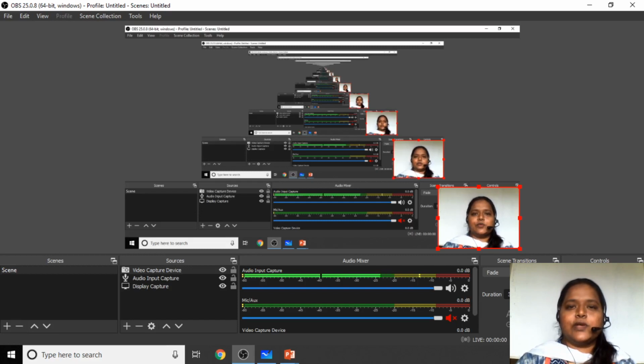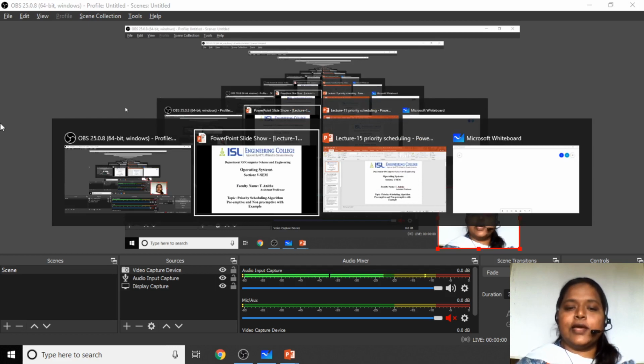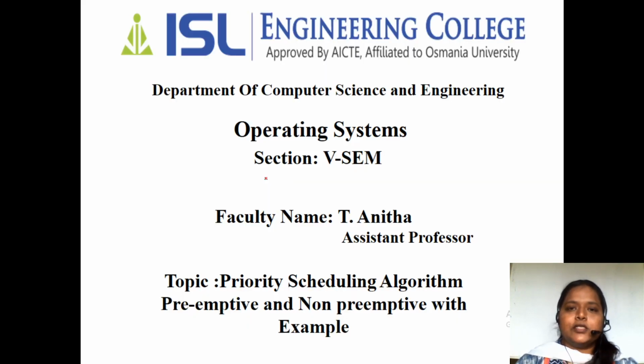In this class, we'll discuss another scheduling algorithm, which is known as the priority scheduling algorithm. So, as we have seen different scheduling algorithms, like first come first serve scheduling, shortest job first scheduling, which we call non-preemptive. When it comes to preemptive, we call it shortest remaining time first scheduling, right?